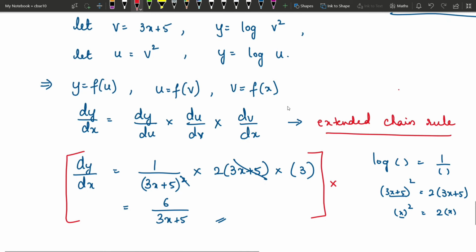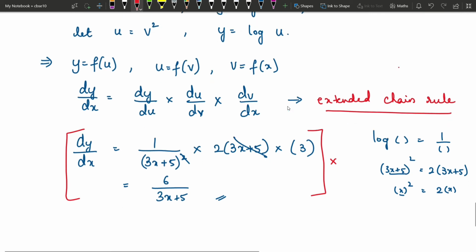So this covers the basics of differentiation. You have learned what differentiation is, what is the meaning of it, where it is applicable, basic rules of differentiation, chain rule of differentiation, and extended chain rule, which means multiple levels of substitution you have done. So all this type of questions is covered now.